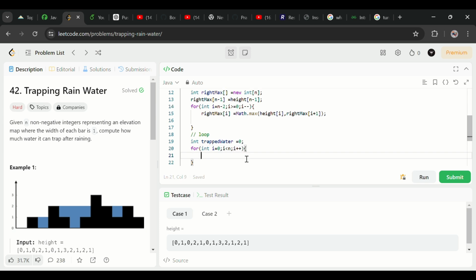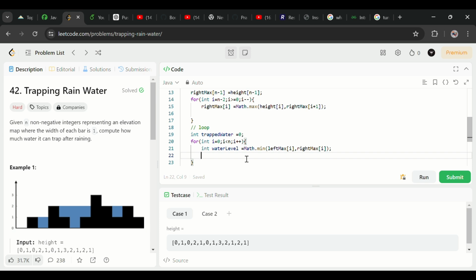i plus plus. Okay, so I will create a variable, my water level variable, which will store the minimum of left max of i and right max of i. Okay, the water level is done.